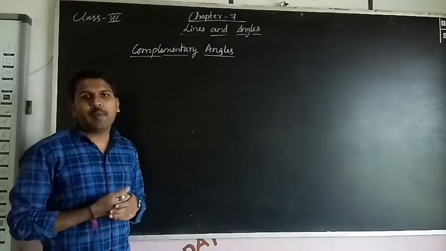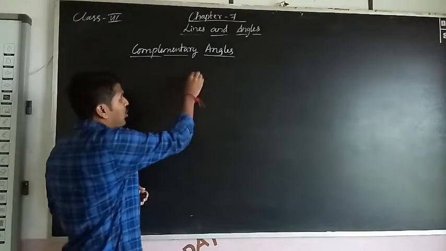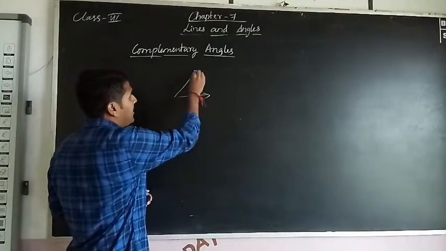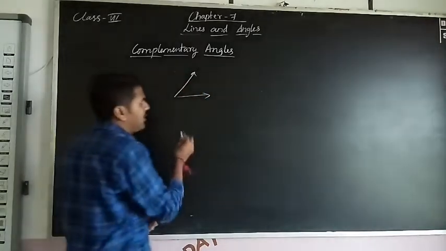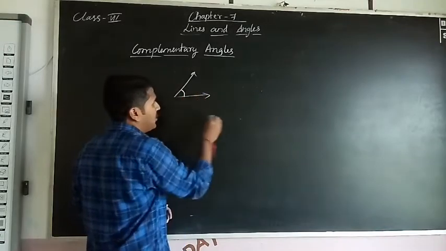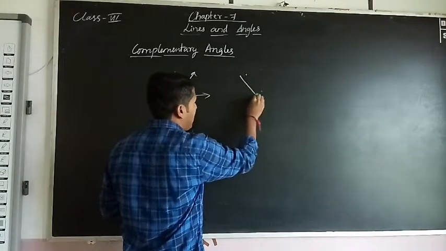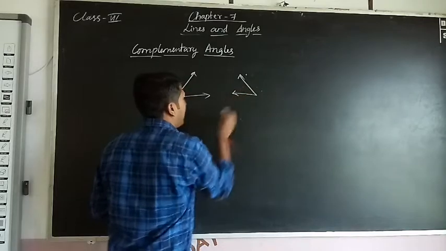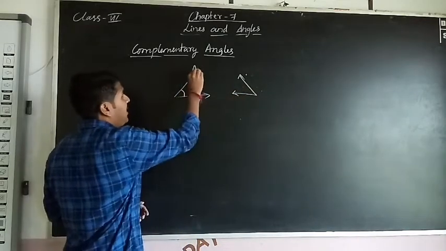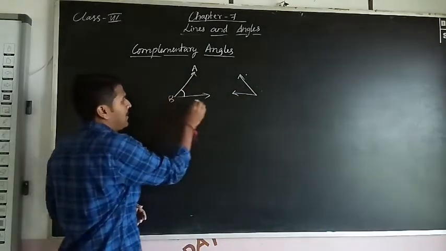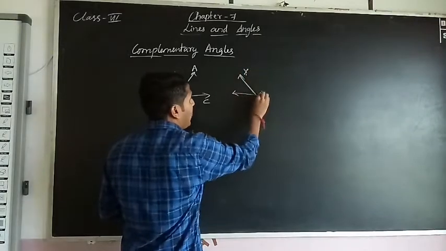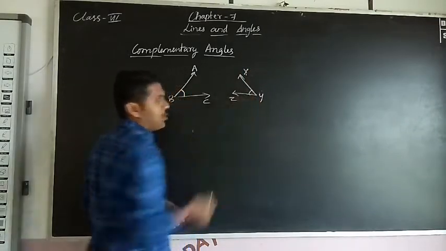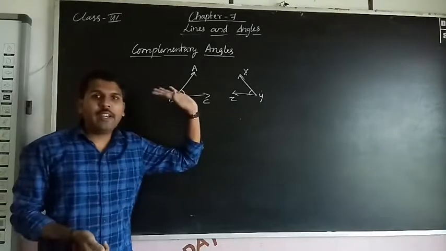Next concept is complementary angles. So what are complementary angles? Let's take two angles. So this is one angle, and another one is this. Give them names A, B, C and X, Y, Z. Okay. So what is the definition of complementary angles?